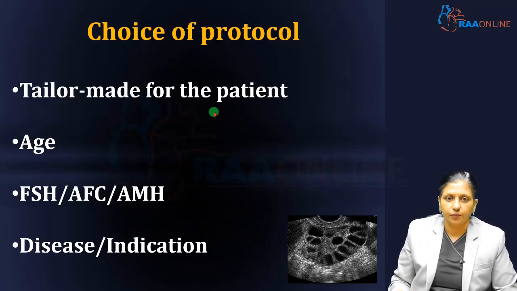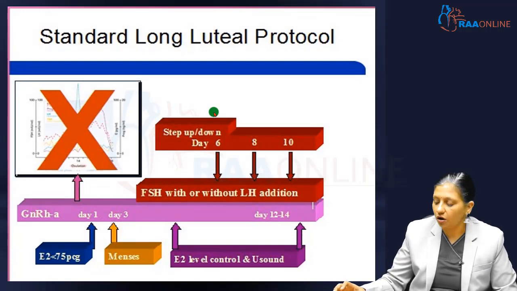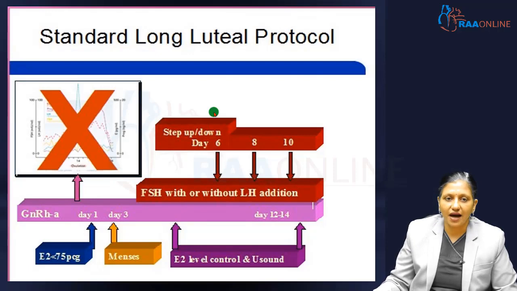Now, in earlier days we used to use the standard long protocol, and in this standard long protocol we used to start giving the GnRH agonist from day 21 of the previous cycle, and we used to call the patient on the first day of the bleeding or first day of the menstrual cycle. We used to measure her estradiol levels and document it less than 75 picogram per ml. Then from day 2 or day 3 we would start gonadotropins with or without LH addition.